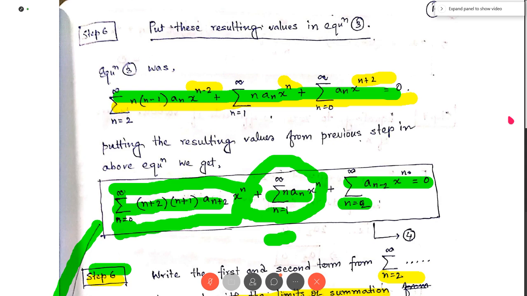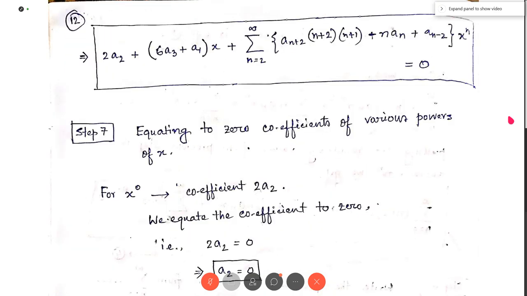So here you can observe that all the summations run from n equal to 2. This is from n equal to 2. The second summation is also from n equal to 2, and here it is also n equal to 2. So I can write these three summations in a single summation from n equal to 2, right? So in the next step, I have written the first term 2a2, the second 6a3 x plus a1x.